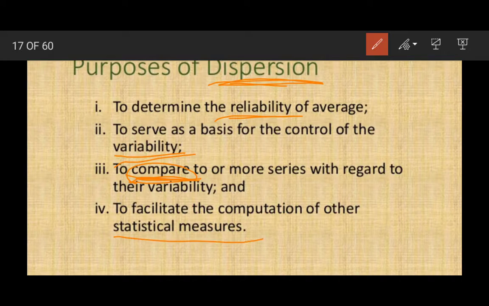Then the fourth one is to facilitate the computation of other statistical measures. On the basis of dispersion, we can provide further statistical measurements. On dispersion we can apply more statistical tools. So this is the need for dispersion.